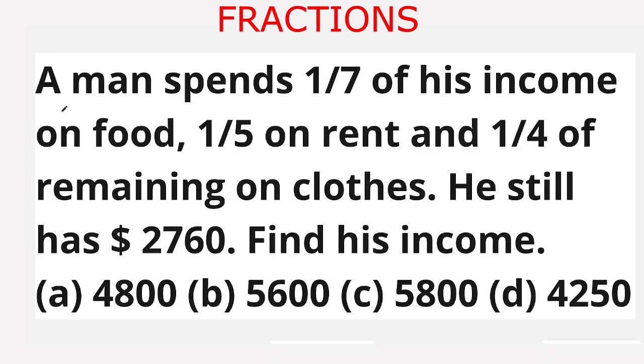Our question is, a man spends 1 upon 7 of his income on food, 1 upon 5 on rent, and 1 upon 4 of the remaining on clothes. He still has $2,760. Find his income. The given options are option A, 4,800, option B, 5,600, option C, 5,800, option D, 4,250.